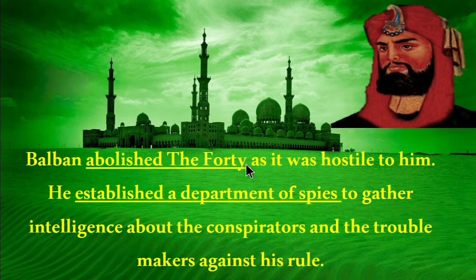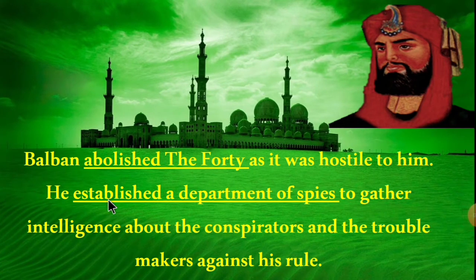Balban abolished the 40 as it was not hostile to him. The 40 system was established by Iltutmish, but Balban abolished this system. Instead of that, Ghiyas-Uddin Balban established a department of spies to gather intelligence about the conspirators and the troublemakers against his rule, and to gather information from enemy territories.